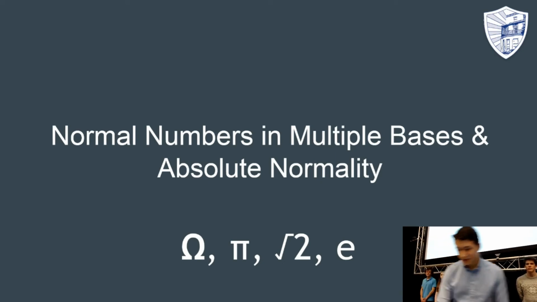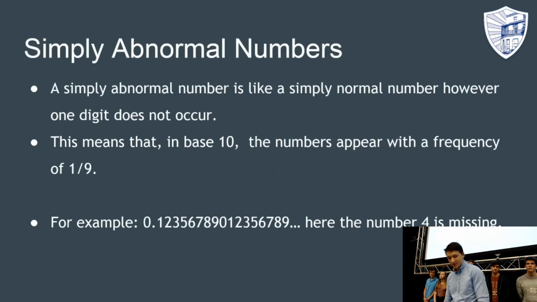So I'm going to be talking about simply abnormal numbers. A simply abnormal number is pretty much like a simply normal number. However, one of the digits does not occur. So this means in base 10, the numbers will appear with the frequency of a ninth.